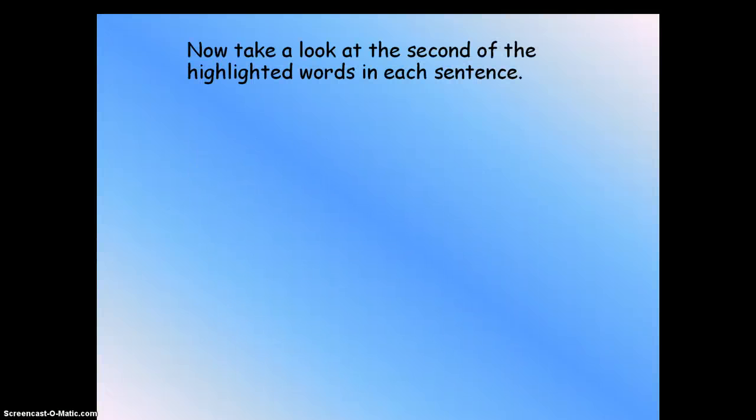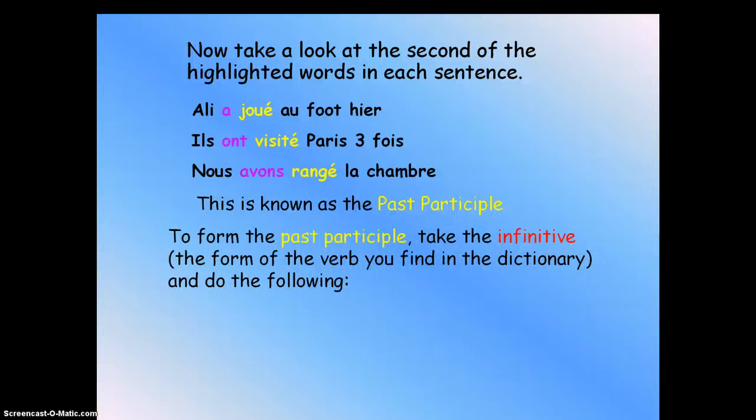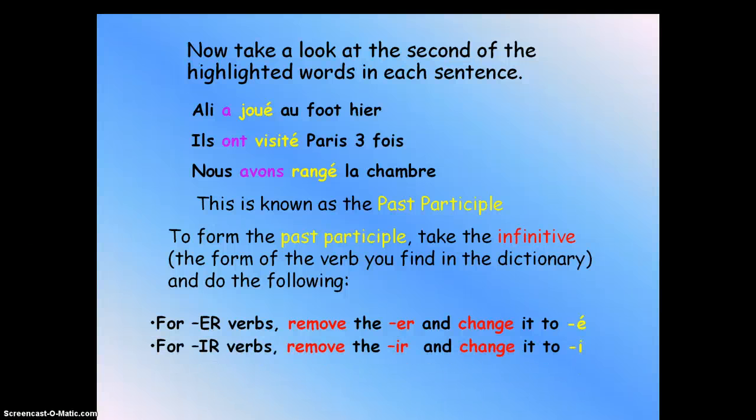Let's check the next. Now, if you look at this again, the yellow part is known as a past participle. To form the past participle, all you have to do is take the infinitive, and in French, ER, IR and RE verbs each have a certain definite past participle that you need to know. You need to memorize them, okay? For example, for ER, it becomes é, for IR, it becomes i, and for RE, it becomes u for some of the verbs. So make sure you got this.